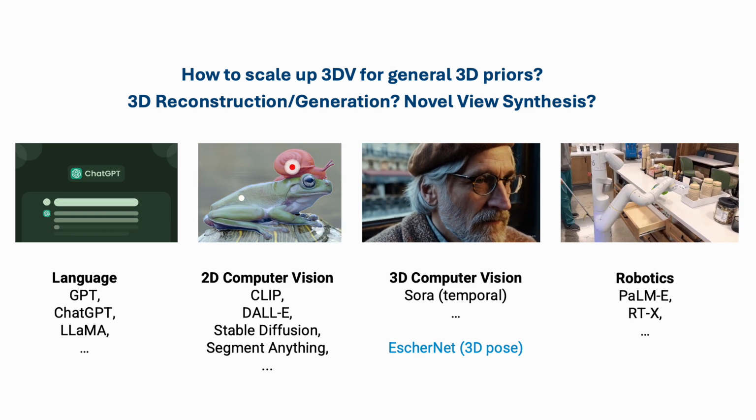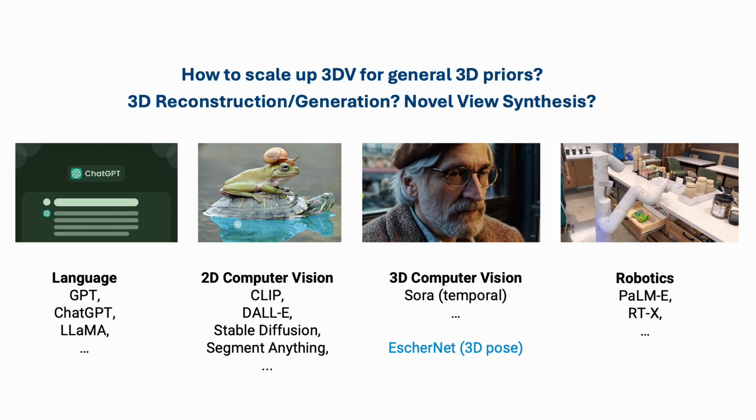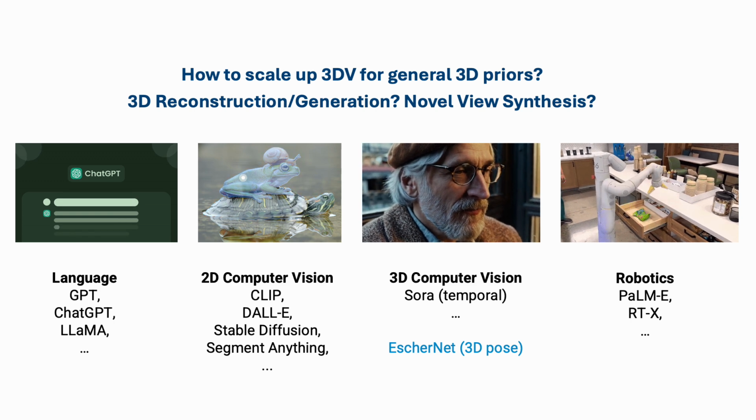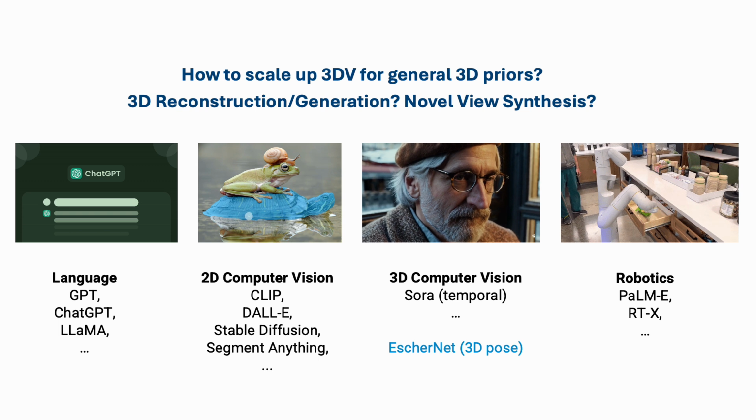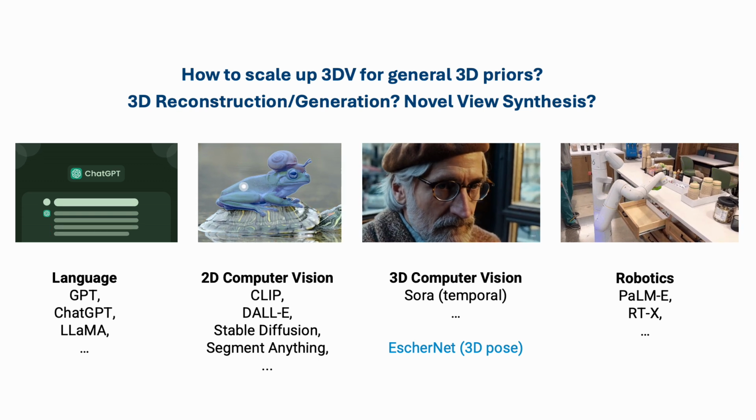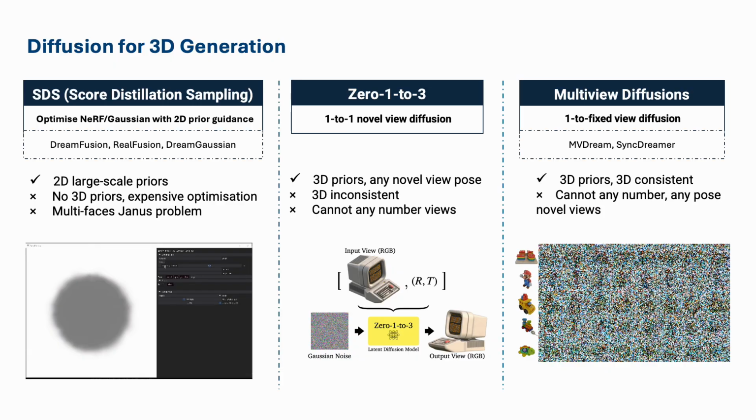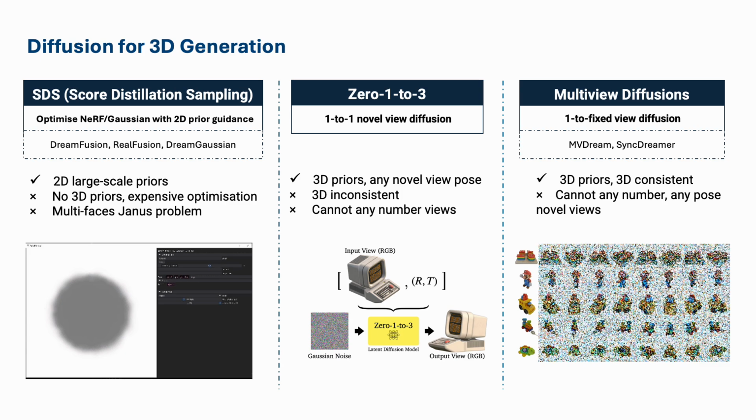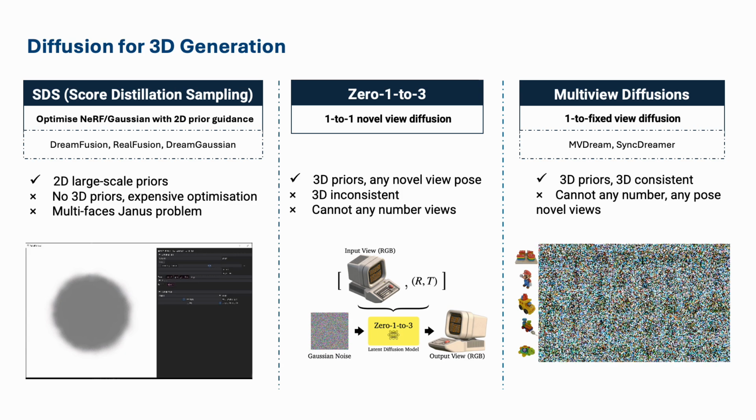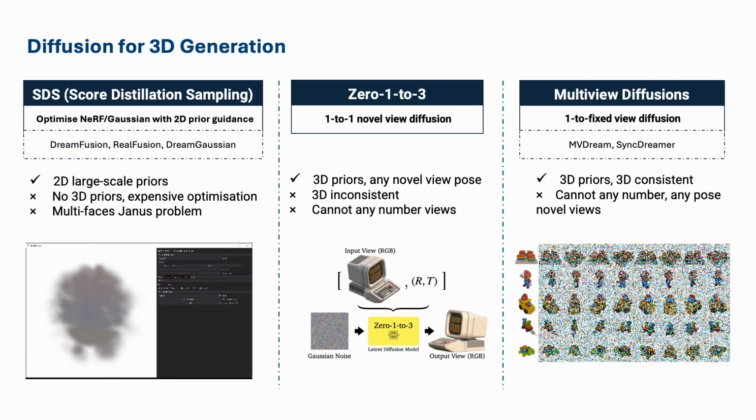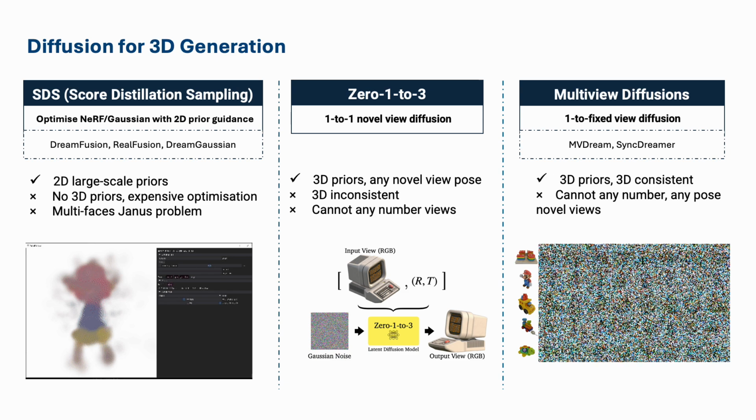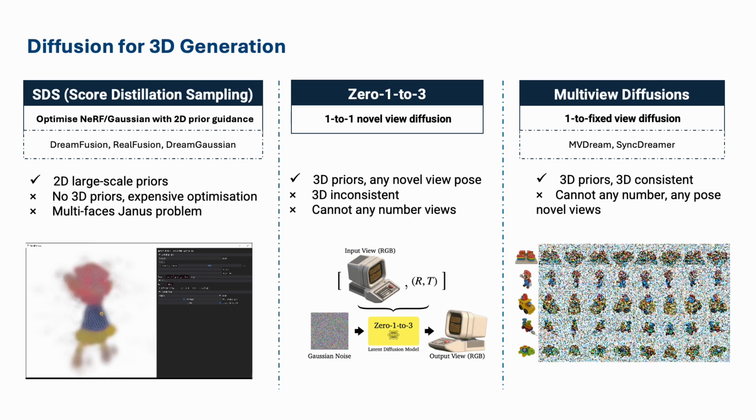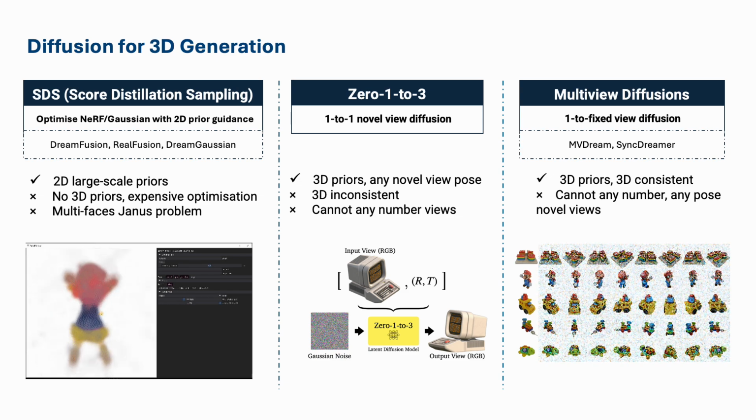Our goal was to explore the development of scalable 3D foundation models capable of tasks such as 3D generation and novel view synthesis. There are several approaches to 3D generation using diffusion models. First, let's look at Dream Fusion. While Dream Fusion leverages pre-trained large-scale 2D priors to generate diverse and impressive objects, it faces significant limitations due to the lack of 3D priors. This results in expensive per-scene optimization and issues like the multi-face Janus problem.